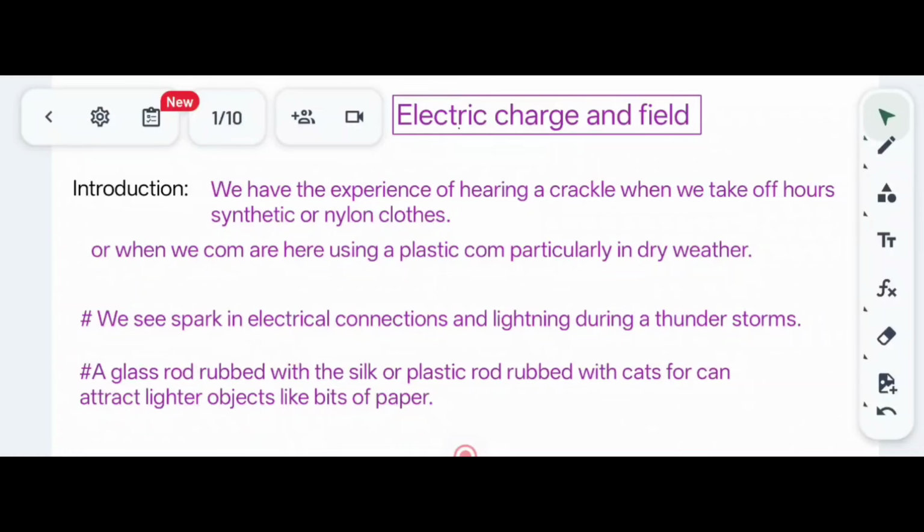I hope you are in good health, and I think now your tests have been started. So I will start your 12th class physics with chapter 1, that is electric charge and field, and this will be your revision for your unit test.